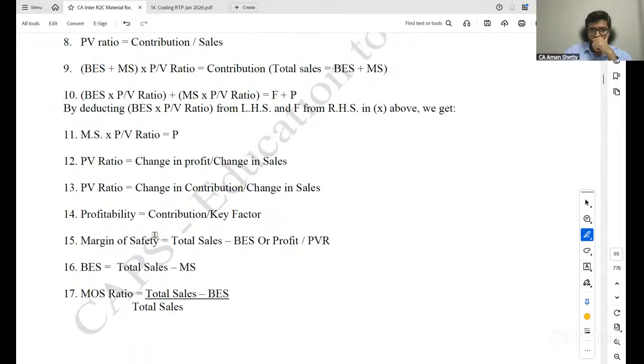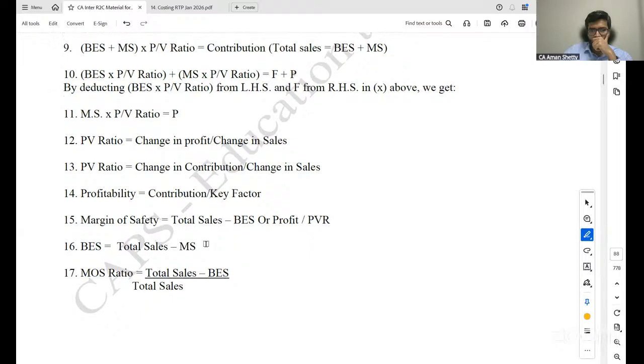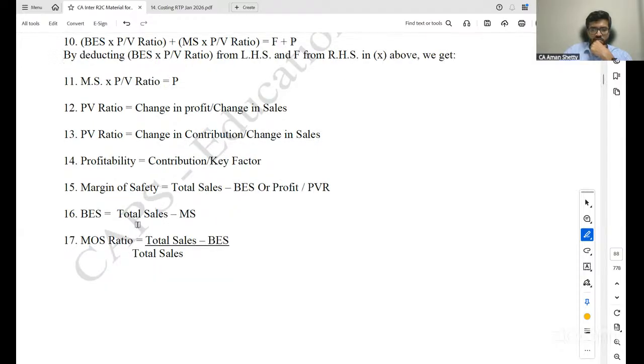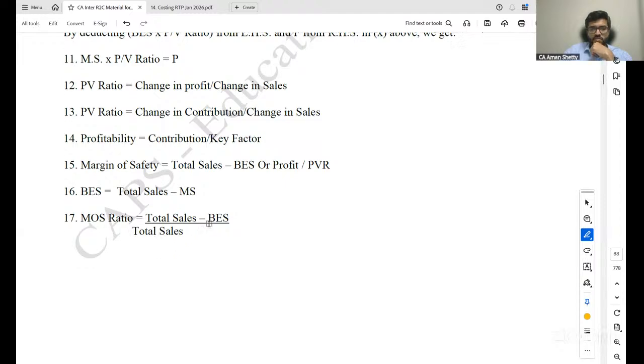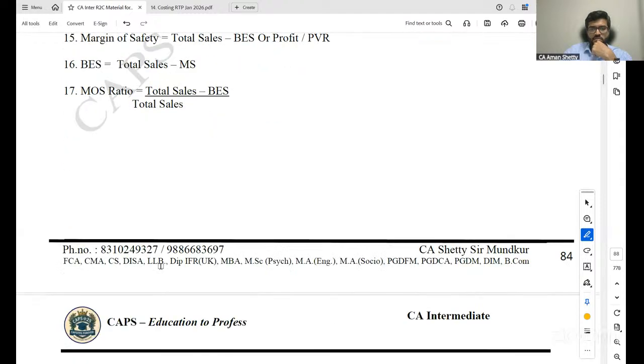PV ratio equals change in profit by change in sales. PV ratio equals change in contribution by change in sales. Profitability equals contribution by key factor. Margin of safety equals total sales minus BEP, or profit by PV ratio. BEP equals total sales minus margin of safety. Margin of safety ratio equals (total sales minus BEP) divided by total sales.